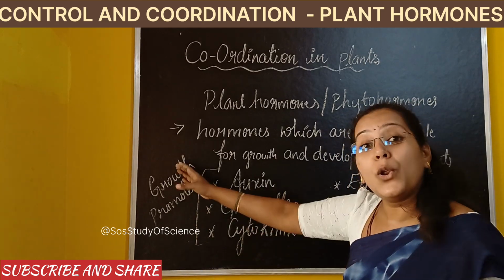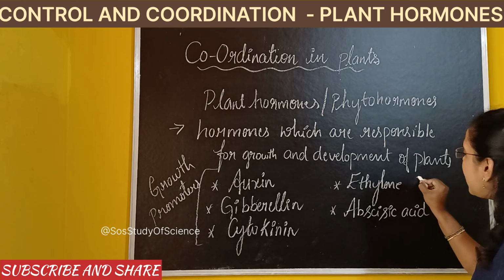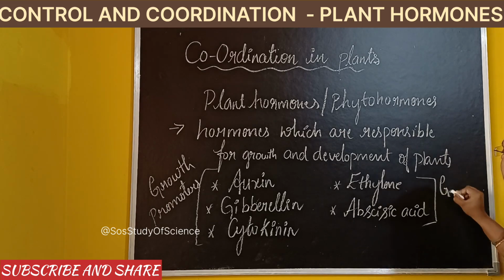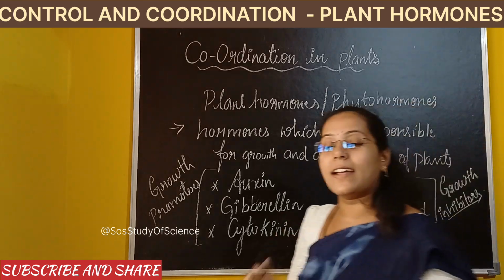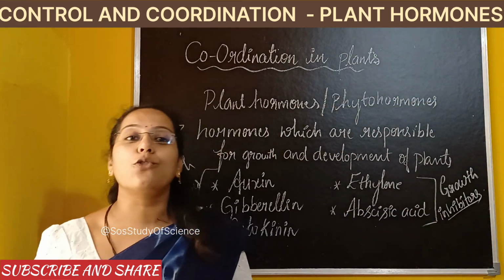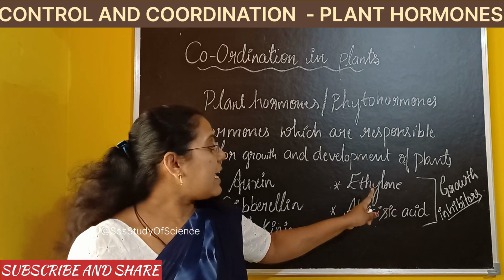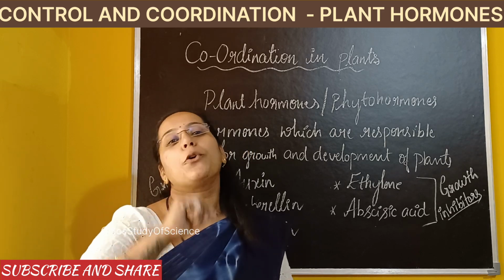What are they called? Growth promoters. And moving to ethylene and abscisic acid, these 2 hormones are considered to be growth inhibitors. What do you mean by growth inhibitors? The meaning of the word inhibitor is nothing but stopping the growth of the plant. Inhibit is nothing but stop. So ethylene and abscisic acid are helpful to stop the growth of the plant.